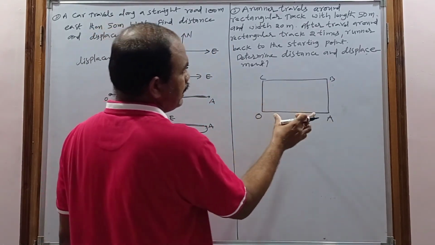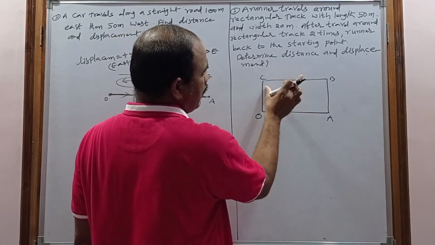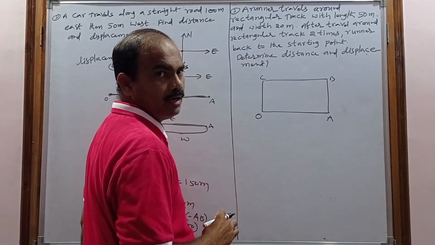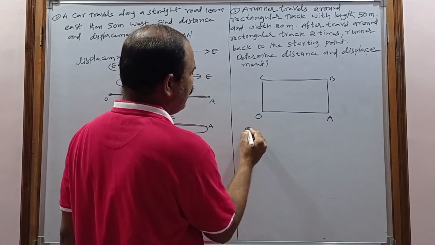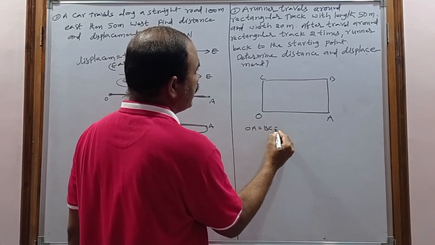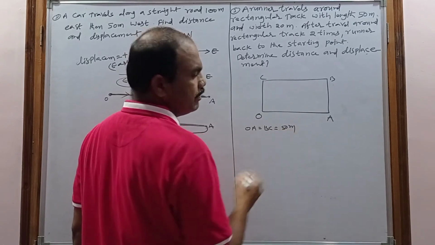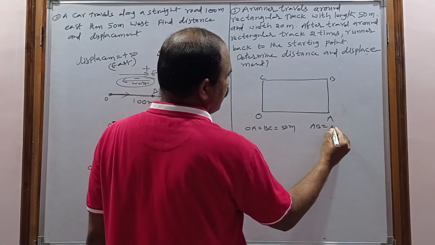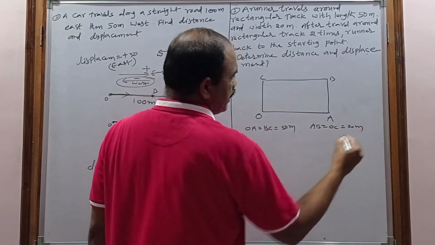So what is the length? Length is nothing but 50, and the OA and BC sides are called length, and AB and OC sides are called width. Here OA equals BC, that is the length, 50 meters, and width AB equals OC, which is considered 20 meters.